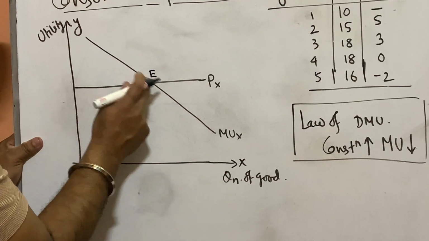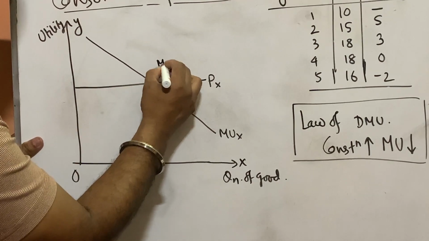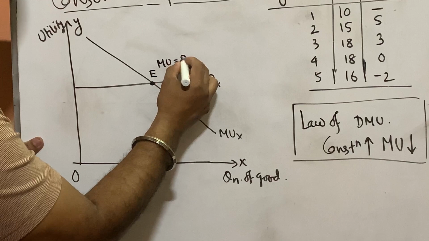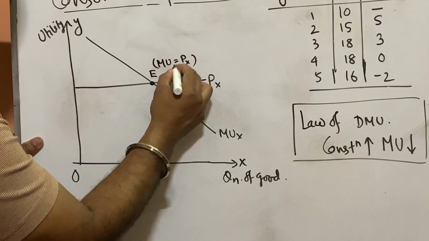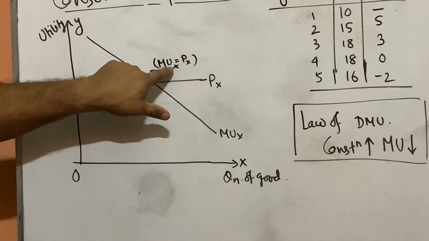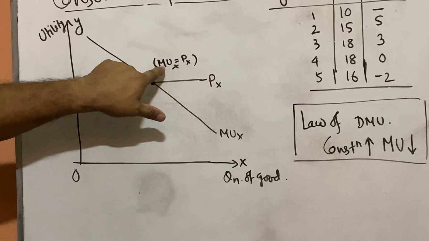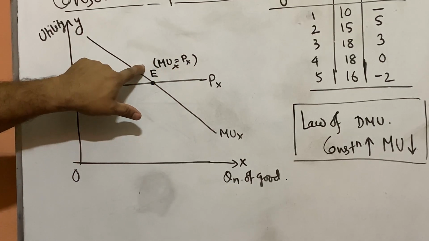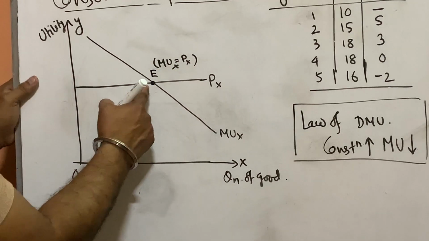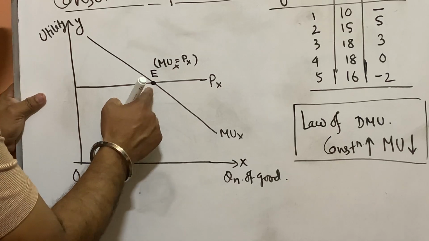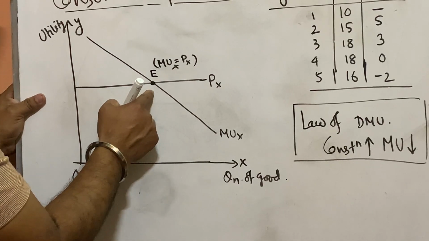Means what? At point P, the value of marginal utility and price both are equal. Marginal utility of good X and price of good X both are equal. So this E is called the equilibrium point of the consumer. At that point, the consumer reaches equilibrium.